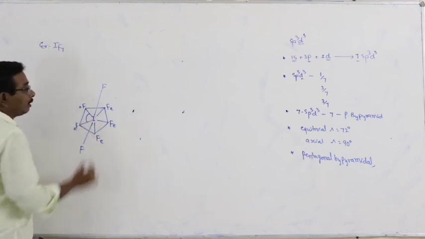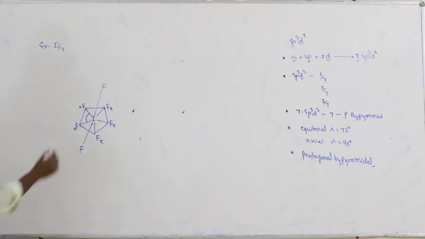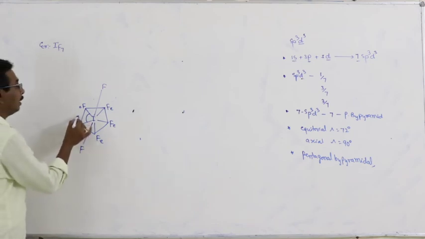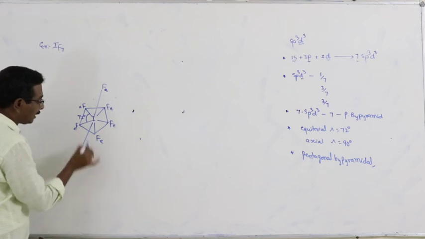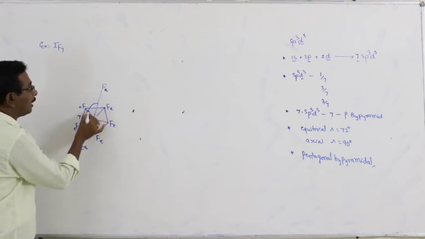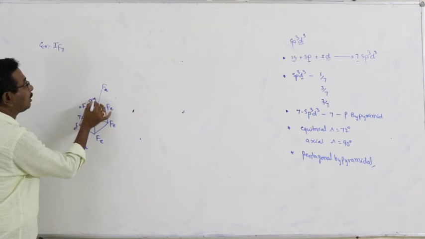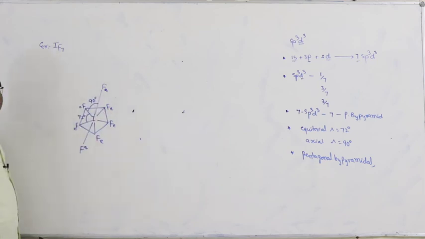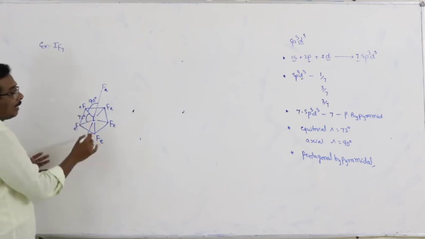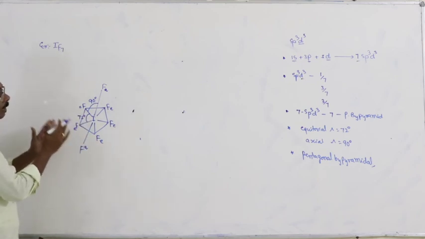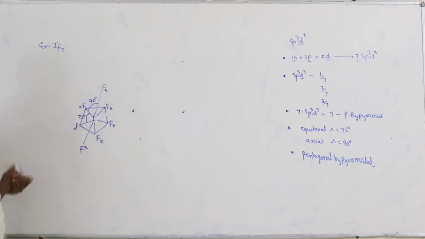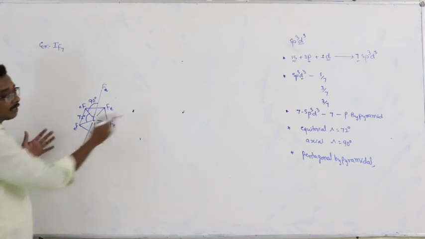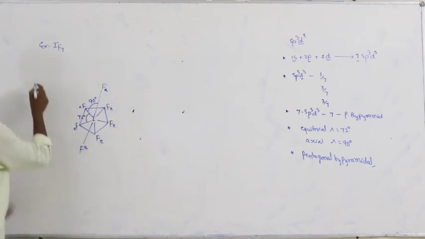What about the bond angle? That is 360 by 5, which is 72 degrees. And this is axial fluorine, and this is axial fluorine. What is the angle between axial and equatorial fluorine atoms? 90 degrees. And here the 7 hybrid orbitals orient along the 7 corners of a pentagonal bipyramid. As a result, the shape of the molecule is pentagonal bipyramidal.